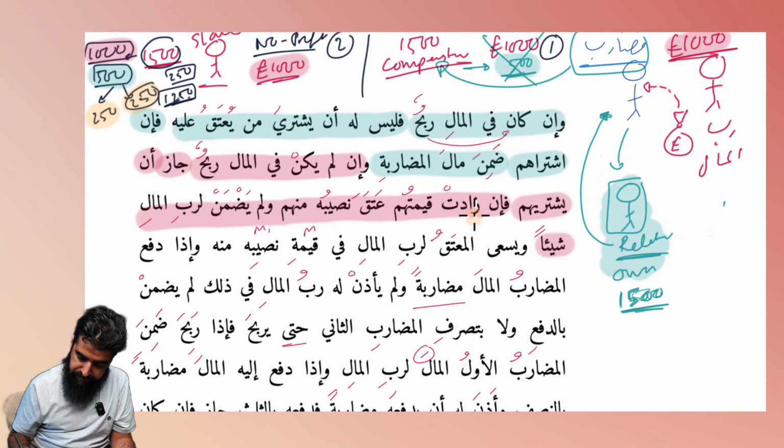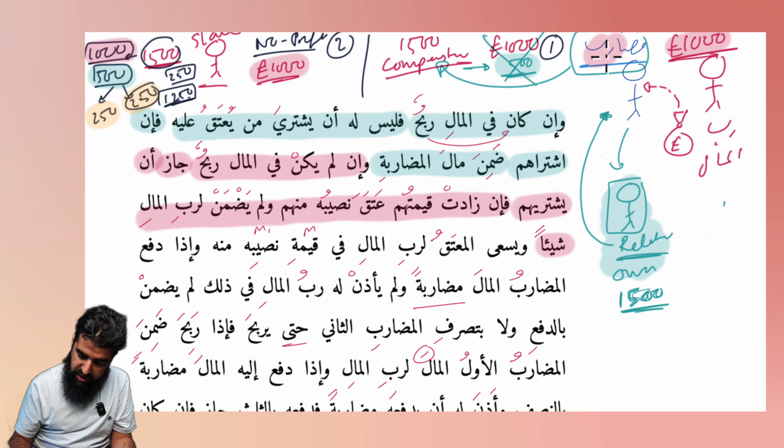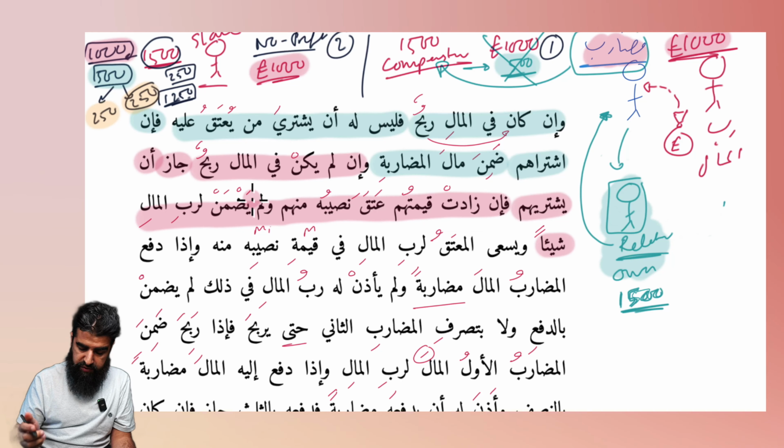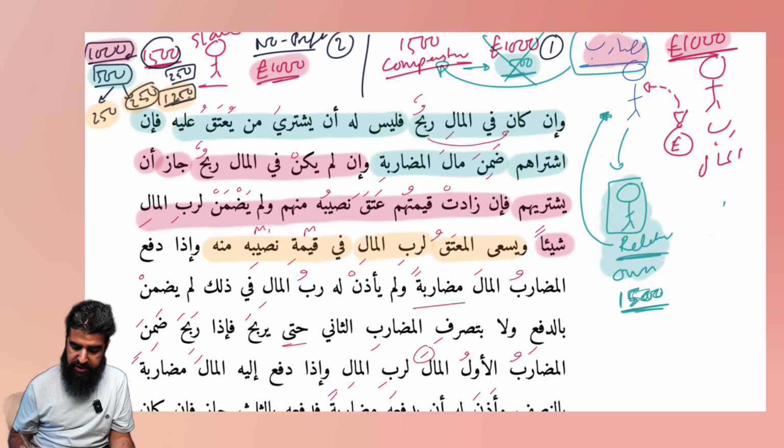So this is why he says, فَإِنْ زَادَتْ قِيمَتُهُ, if the qima of the slave, أَتَقَ نَصِيبُهُ, so the share of this mudarib will go free. And if that much goes free, that means all of it goes free. وَلَمْ يَضْمَنْ لِرَبِّ الْمَالِ شَيْئًا, so he himself doesn't pay a penny. What happens is the slave, وَيَسْعَى, the mu'taq, the freed slave, has to now work لِرَبِّ الْمَالِ, to make up that 1,250. فِي قِيمَةِ نَصِيبِهِ مِنْهُ, so his share.